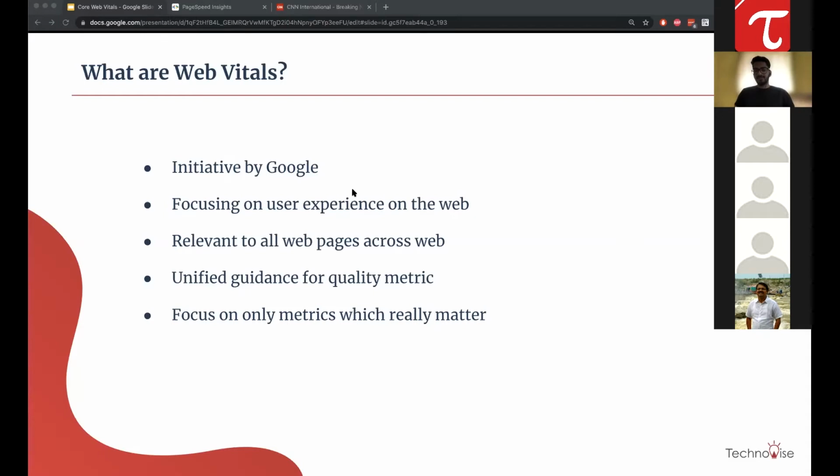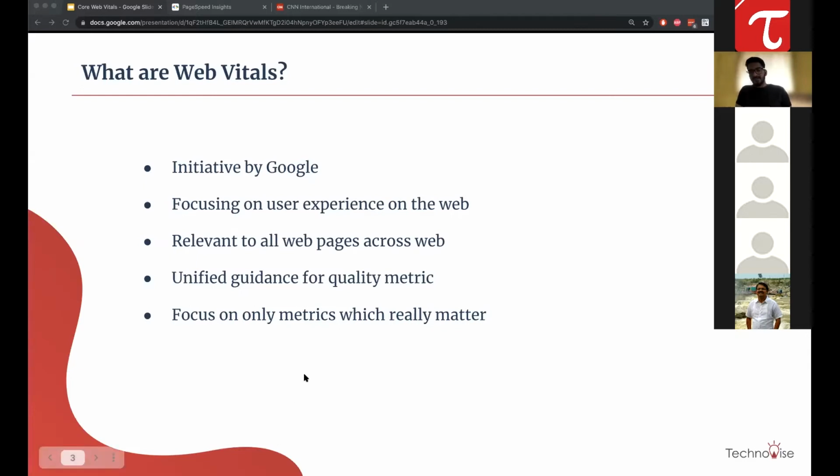And as users, we just have to focus on these metrics and not many more. While we are improving these metrics, we have to touch upon many things to improve the performance. But that's the whole point here, that it has a unified guidance for anyone, because it assumes that not everyone is an expert at improvement of performance and optimization. That is why it has given us some sort of guidance. So those are web vitals.